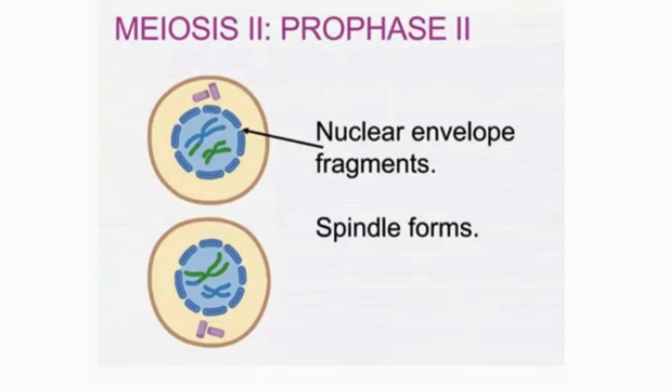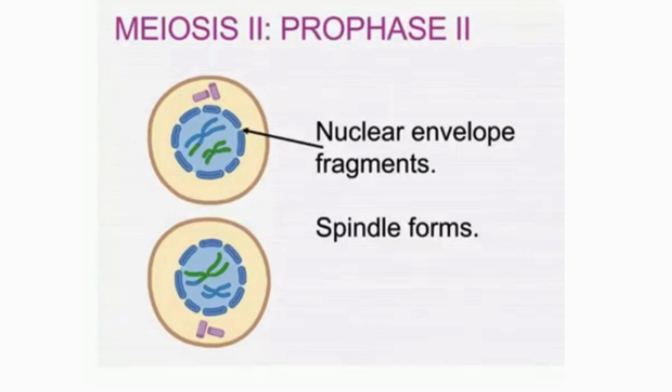Now the second phase has started, which we call meiosis second, which starts again with the prophase second. Now in that case, the cells which were separated start the prophase second. Here again the nuclear envelope fragments and the spindle microtubules form. So meiosis second, which is the equational division, separates the sister chromatids and is similar to mitosis. There is no DNA replication between meiosis first and meiosis second.